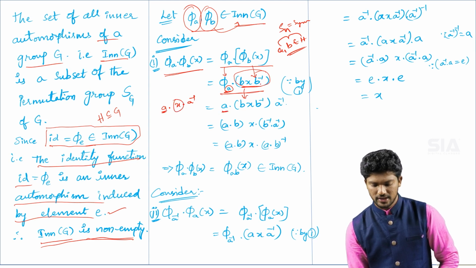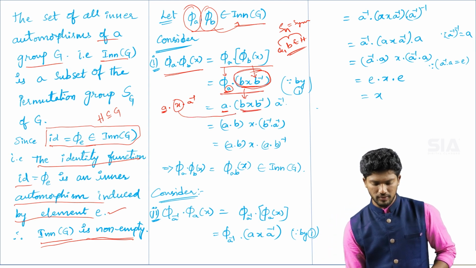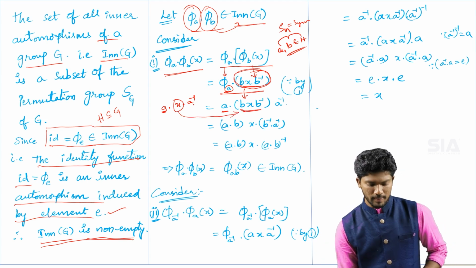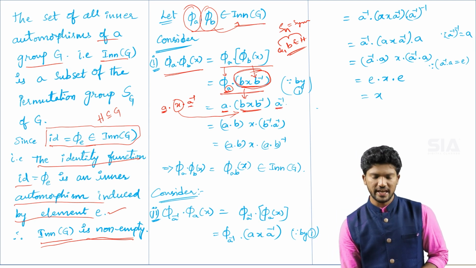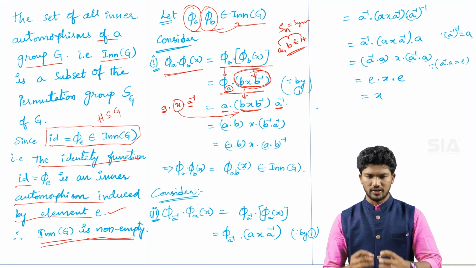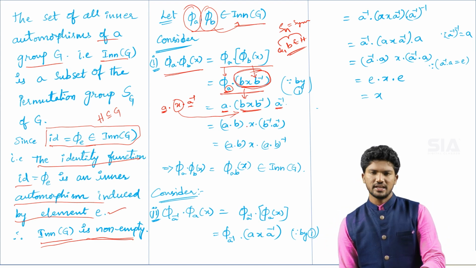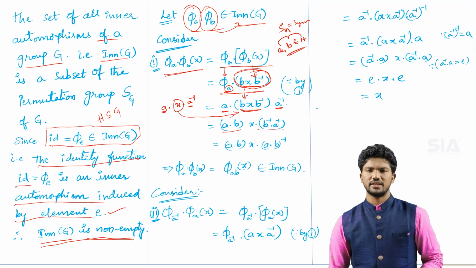In place of x we have the total value b x b⁻¹, and in place of a⁻¹ we write a⁻¹. After applying equation number 1 and simplifying, we get a b x b⁻¹ a⁻¹.